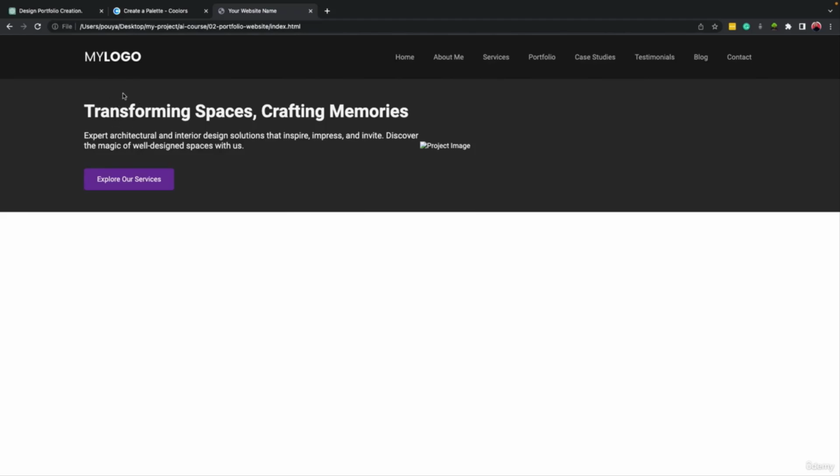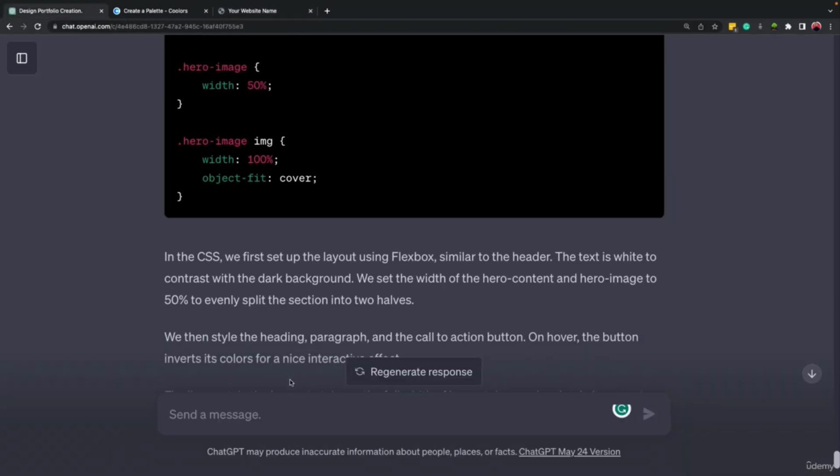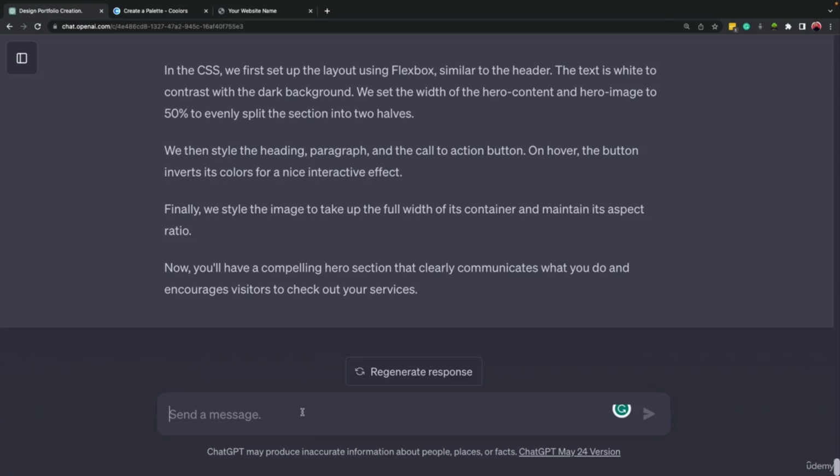And one thing is that everything is too close to each other, okay? So maybe we can use a gradient for background, and we can add some space here. So until the images are getting ready, let's tell ChatGPT to make these changes.